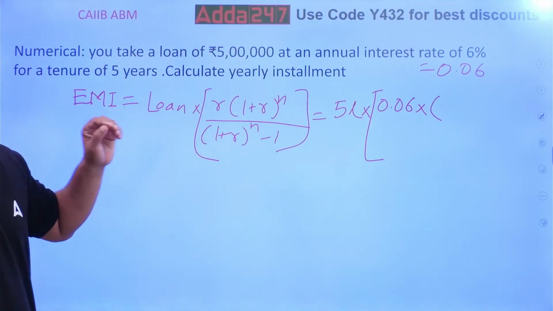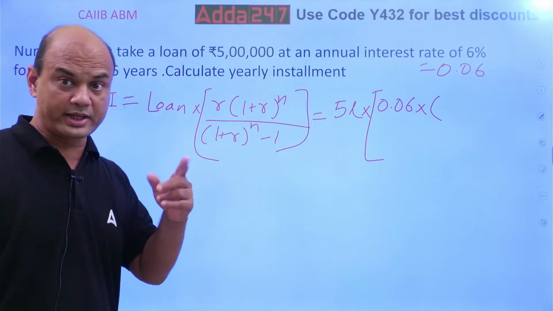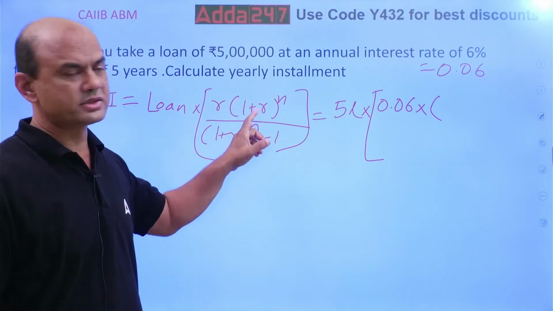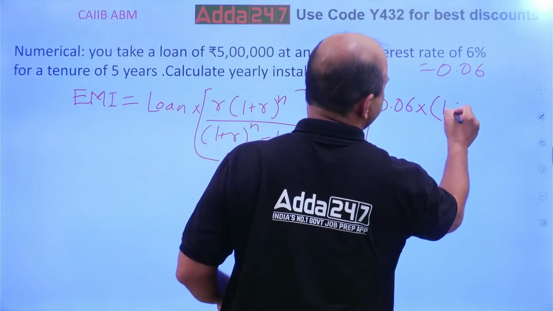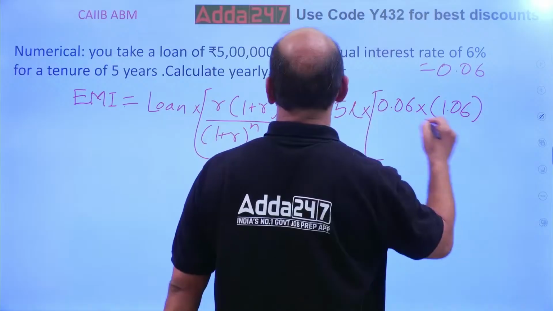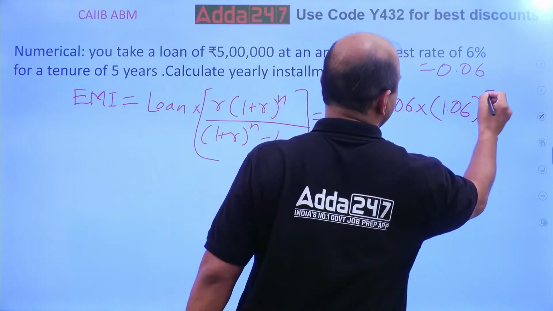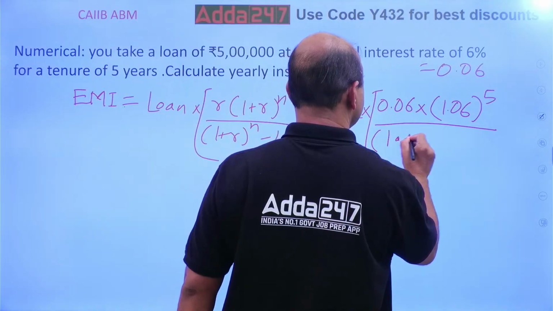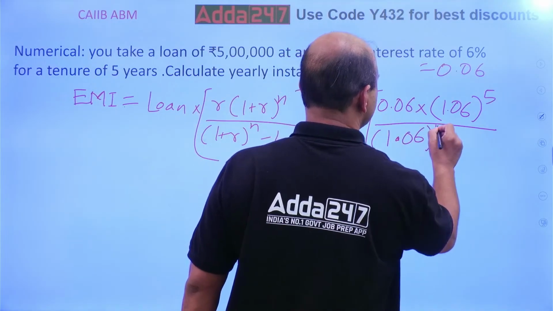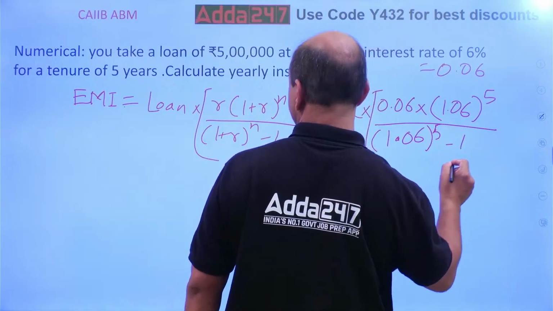So what is 1 plus R? 1.06. Pay attention. So 1.06 raised to n. What is n? 5 years. 5. The whole upon 1.06 raised to 5 minus 1.